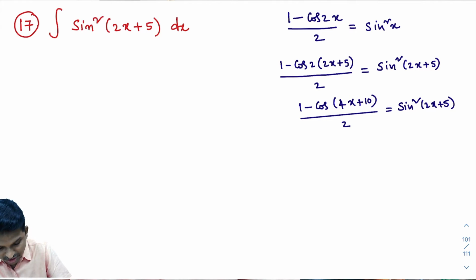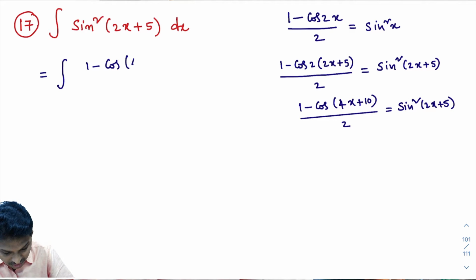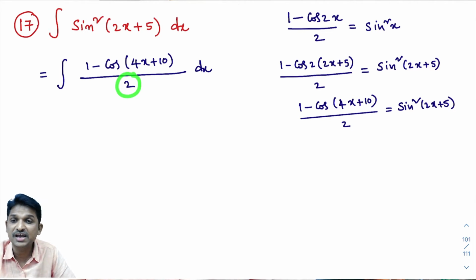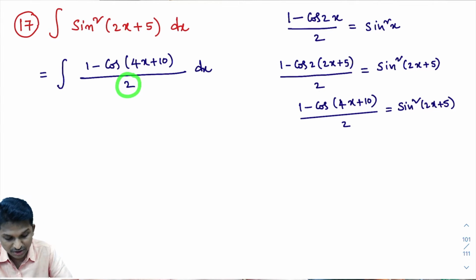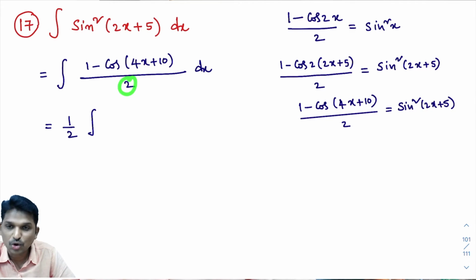That equals the integral of, here sine square of 2x plus 5 is there. Now what is sine square of 2x plus 5? That is 1 minus cos of 4x plus 10, divided by 2, dx. Here denominator 2 is there, so we can take 1 by 2 common. 1 by 2 is a constant, so I can write it outside the integral.